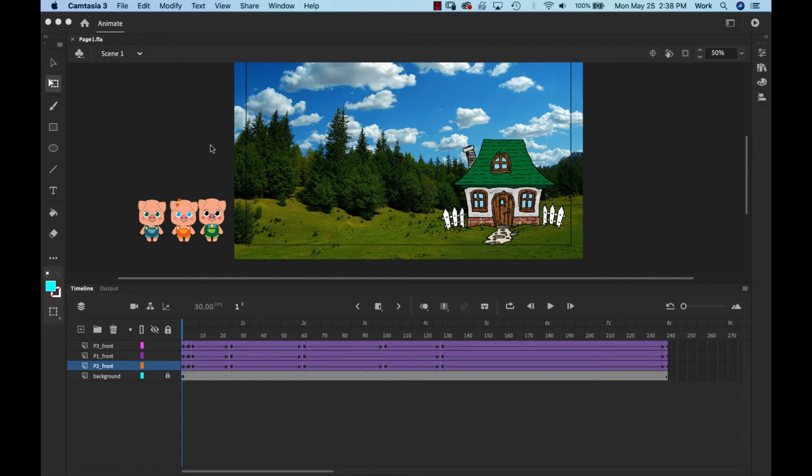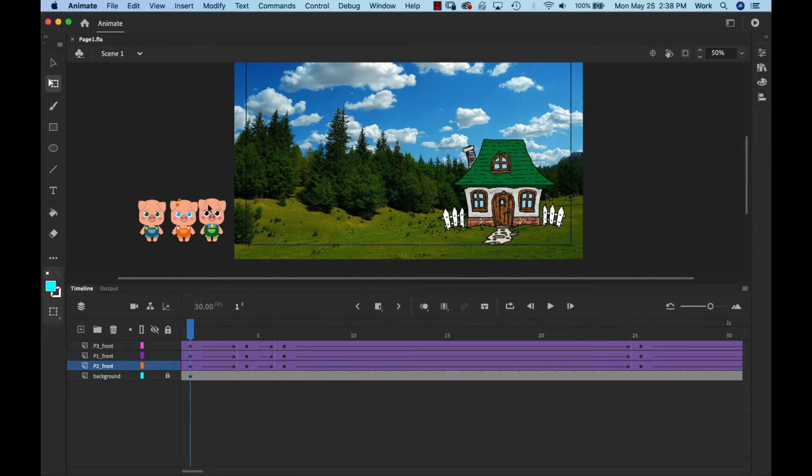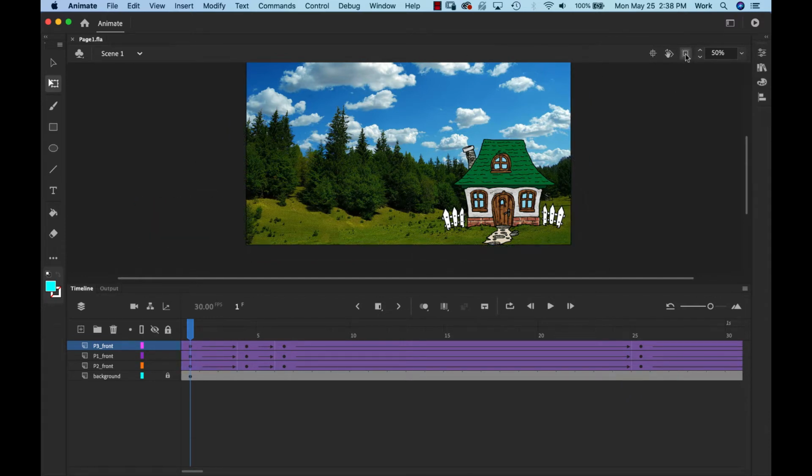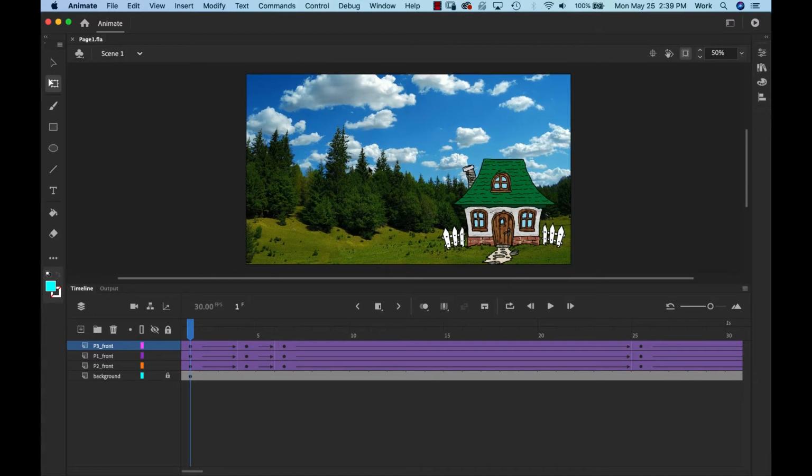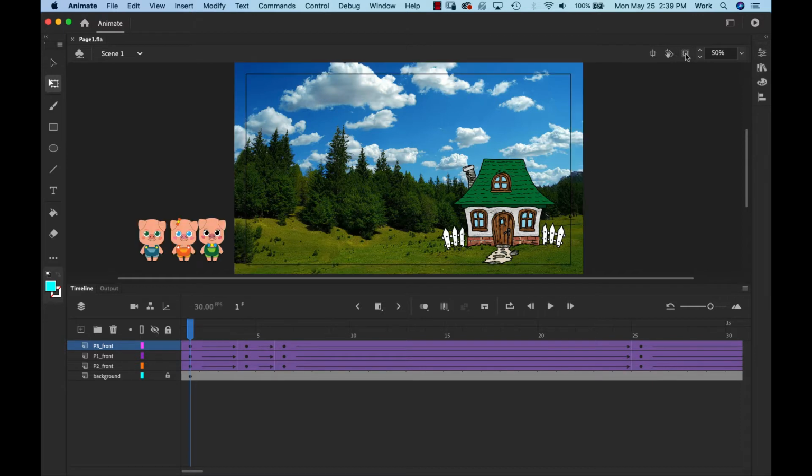In this video, I'm going to show you how to change the pose. So I'm going to increase the timeline so you can see in the beginning. And I have my first keyframes where they are off the stage. As you know, we can change the view to show how it's going to actually look with the stage only. And this is with the information around the stage that we can have stuff, but it won't be seen when we actually export our animation.